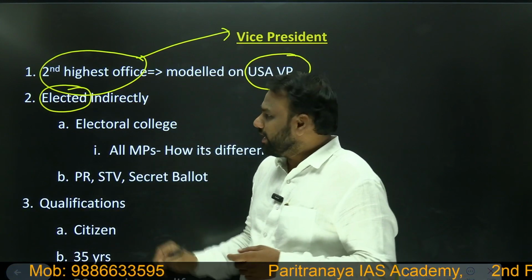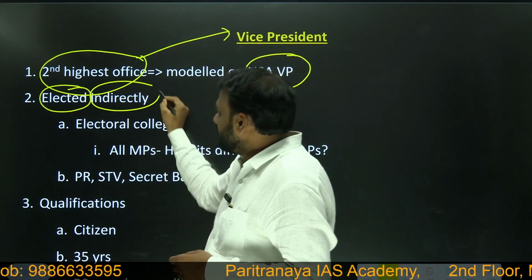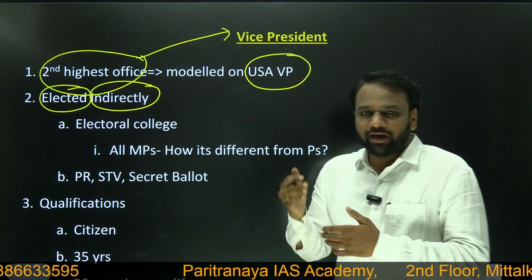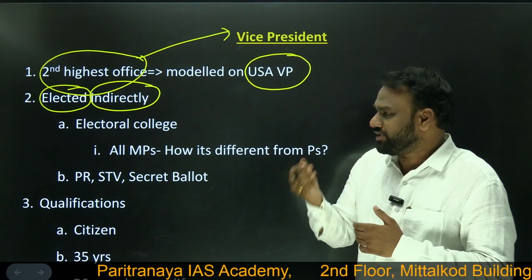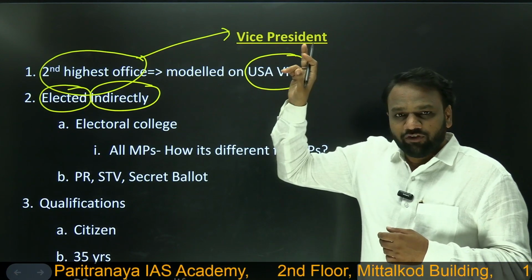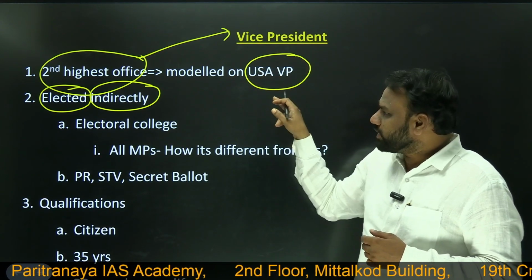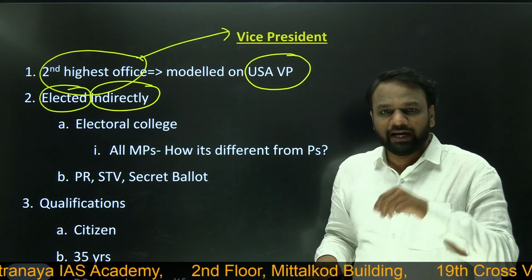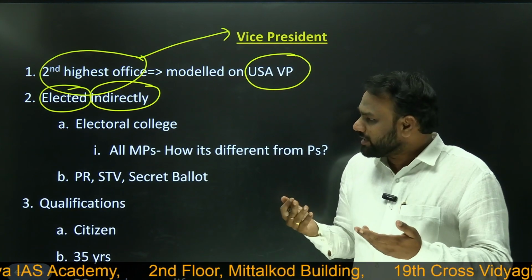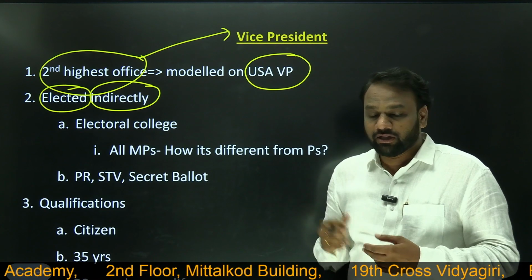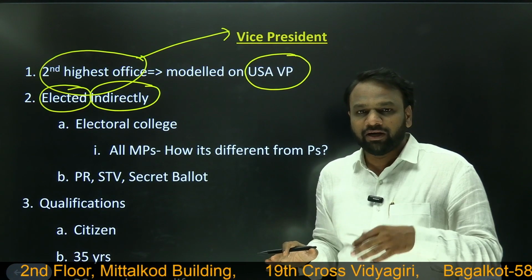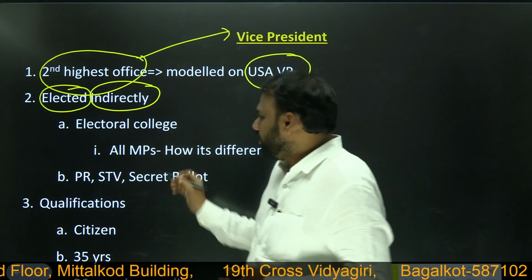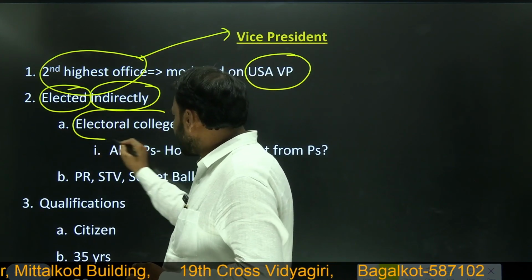So how is he elected? He is elected indirectly. So here what we can do, we can just compare with the president and learn accordingly. It will be more beneficial. So President of India was also elected indirectly. Here Vice President of India is also elected indirectly. So who will participate in the election of Vice President? The common man of this country will not participate, but the elected representatives. So we call it an electoral college.